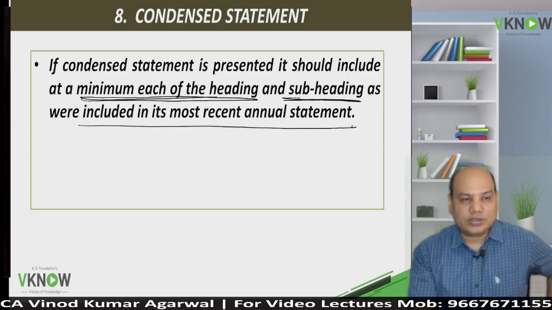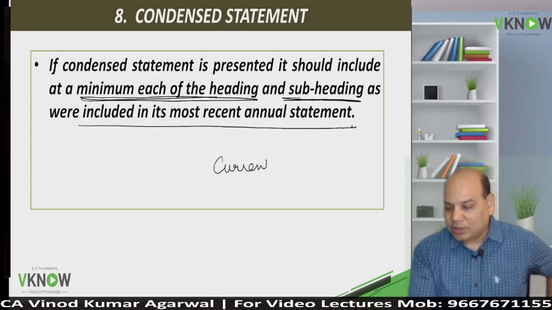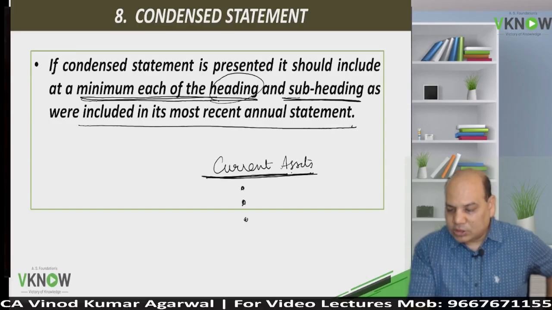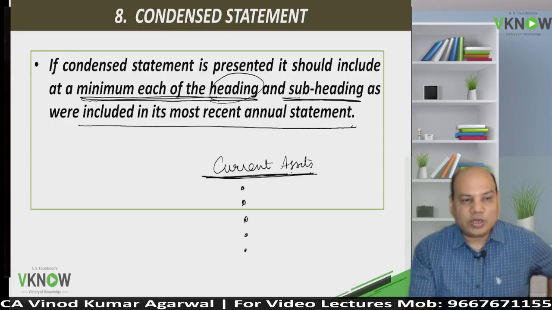recent annual statement. For example, I have already given current liability. Now let us say, for example, current asset. Current asset will be used as the heading, and you are going to use the same subheading which are used for annual statement.